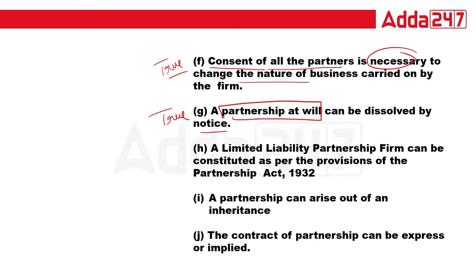LLP firm can be constituted under the partnership law. Absolutely false, because LLP has a different act, that is LLP Act 2008. Partnership arises from inheritance. No, it arises from the contract. Partnership can be express and implied. That is absolutely true.